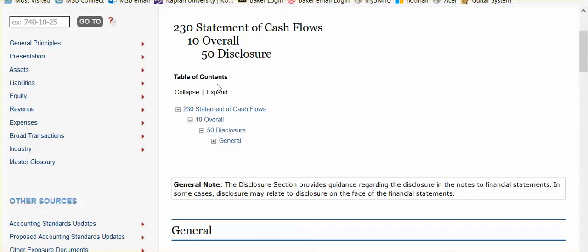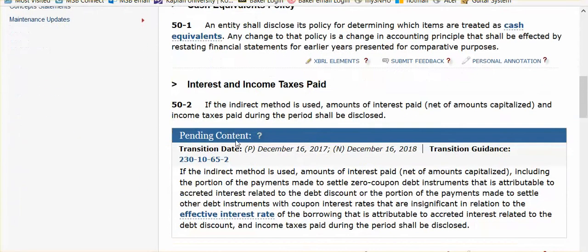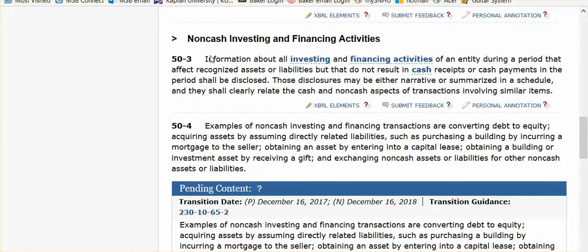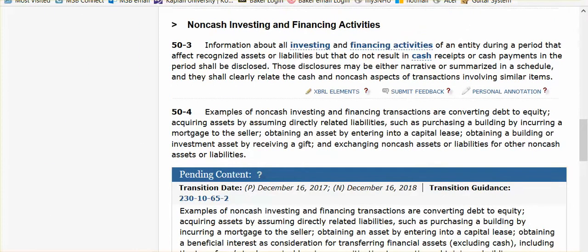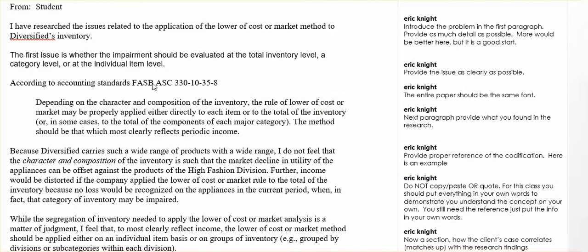For example, here I'm in the codification, and where I found the information, maybe I wanted to use this as my source. This is going to be my support for what I want to advise. You take that, and you see it's 230-10-50-3, and you just use that, FASB space ASC space, and then you put the number there. This tells whoever where to find this in the codification, where it is in GAAP.